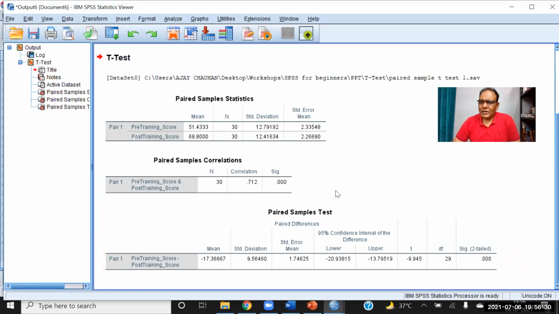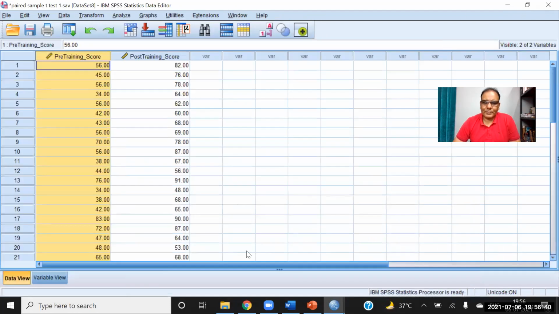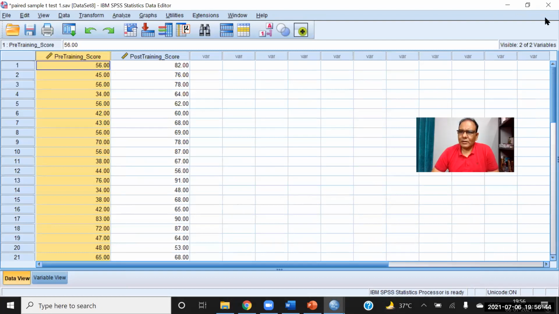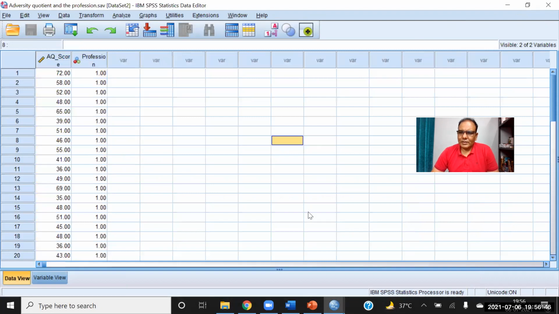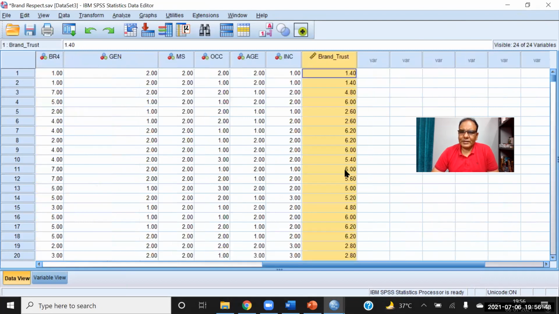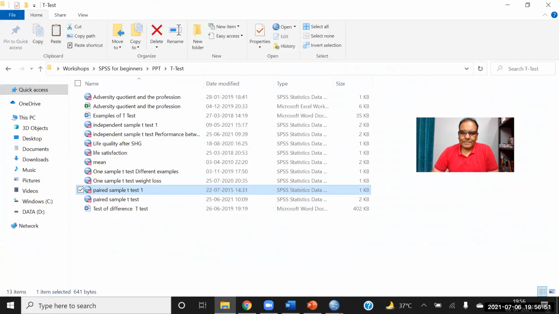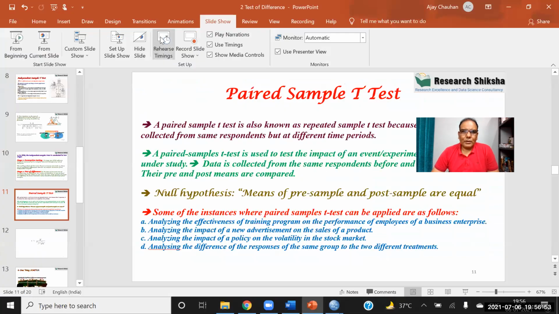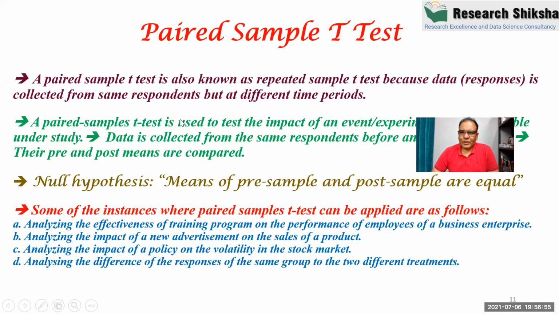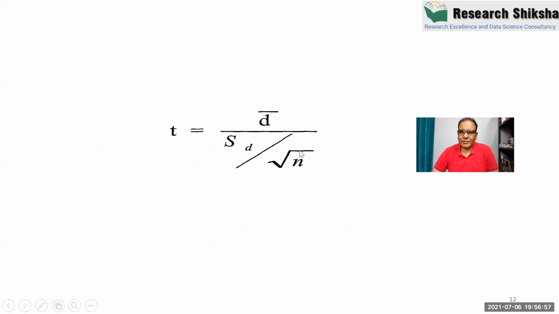So our conclusion is that there exists a significant increase in the performance after joining the training program. So this is the second example of paired sample t-test. So in this way, we can conduct the paired sample t-test, and with this example, we have done paired sample t-test.